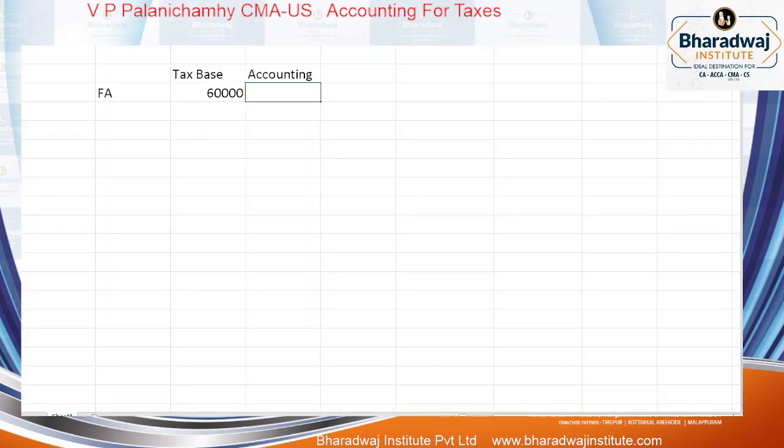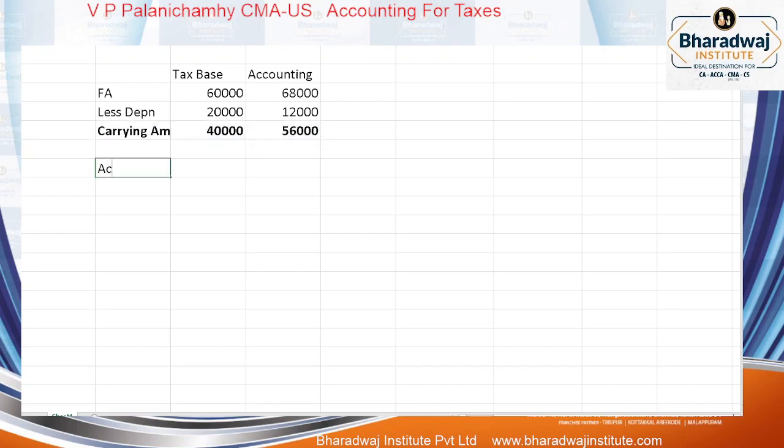And accounting based value? Less depreciation. Depreciation எவ்வளவு charge பண்ணிருக்கோம்? For tax based, accounting based. So carrying amount, net amount, how much you get? 40,000 and 56,000.